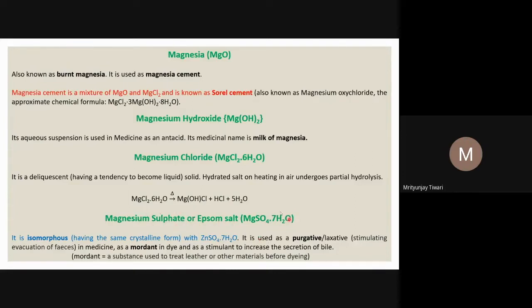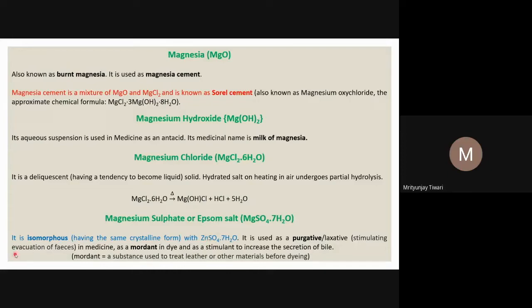Usually its crystal contains this. And magnesium sulfate is isomorphous to zinc sulfate, which also contains 7 water molecules as water of crystallization. So you see one transition element in the 3d series, zinc, whose properties resemble the group 2 element magnesium. Zinc should ideally be a transition metal and form coordination compounds like other d block elements, but its properties more resemble the second group elements, the alkaline earth metals.